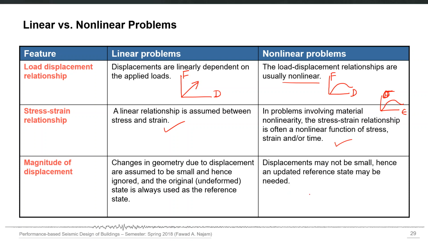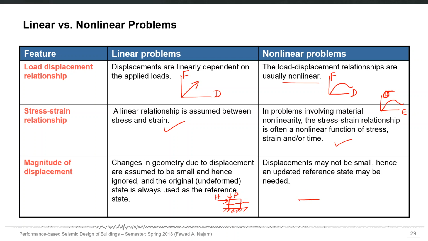If you have a frame which is subjected to one vertical load P and one horizontal load H, you can just take a section from that and apply the equilibrium principle to calculate everything in that frame. But now imagine that because of that applied loading, the frame has displaced already.